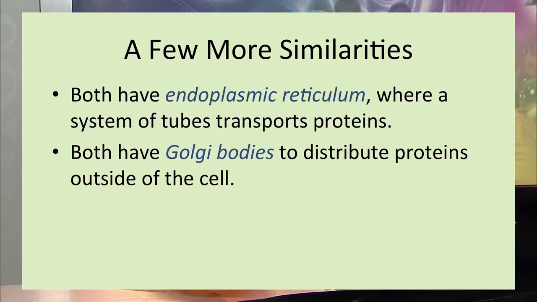Then there are some more similarities: both have the endoplasmic reticulum, a system of tubes that transport proteins, and both have the Golgi bodies to distribute protein outside the cell. Besides these similarities, there are a number of differences between the plant cell and animal cell, so they are divided into different kingdoms.